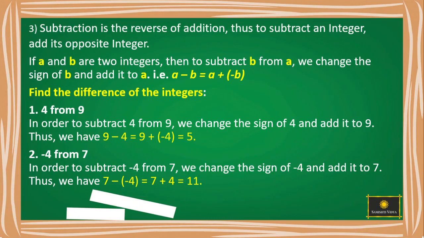Let's see one more example. Minus 4 from 7. To subtract minus 4 from 7, we change the sign of minus 4 and add it to 7. If we change the sign of minus 4, it becomes plus 4. As a result, we have 7 minus of minus 4 is equal to 7 plus 4. That is equal to 11.